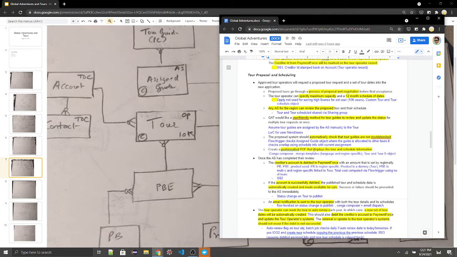Create a pre-formatted PDF that displays the tour and schedule information. So again, we want to use Conga Composer merge templates, which are language and region specific, on the tour and tour schedule object.